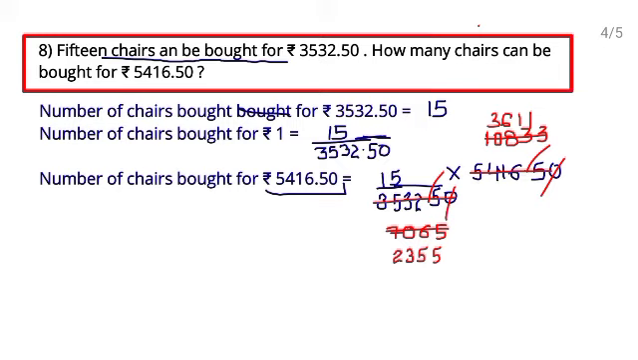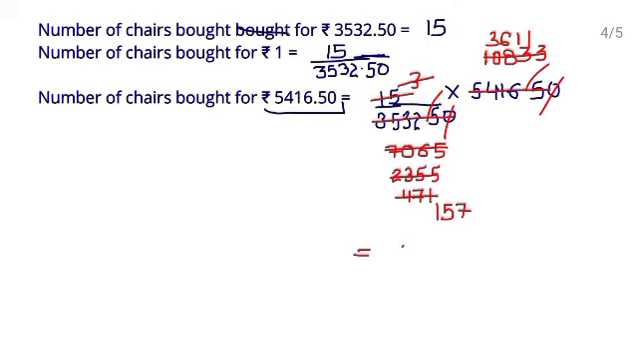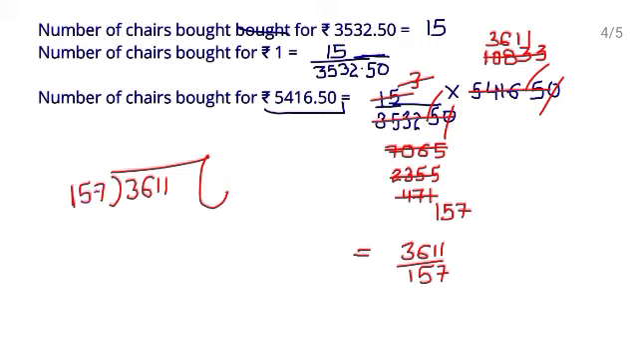Again by 5, 5 3s are 15. 5 4s are 20. 5 7s are 35. 5 1s are 5. Now by 3, 3 1s are 3. 3 5s are 15. 3 7s are 21. Now you have 3611 upon 157. Okay, you can divide it. 3611 by 100 divided by 157.